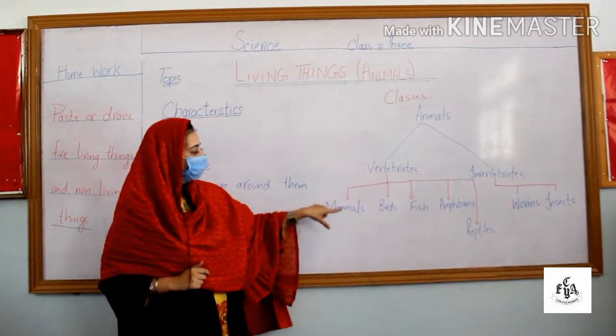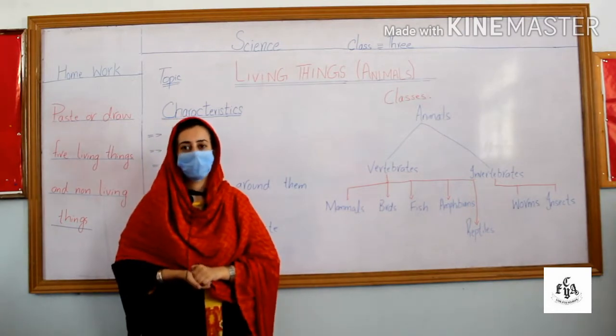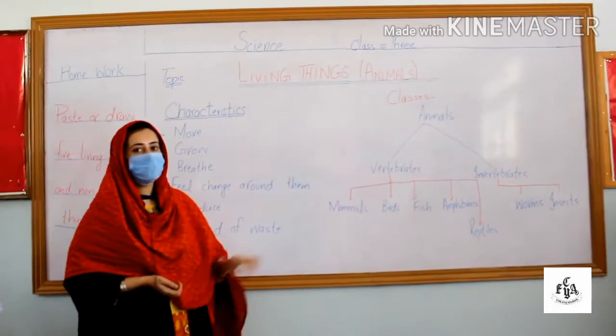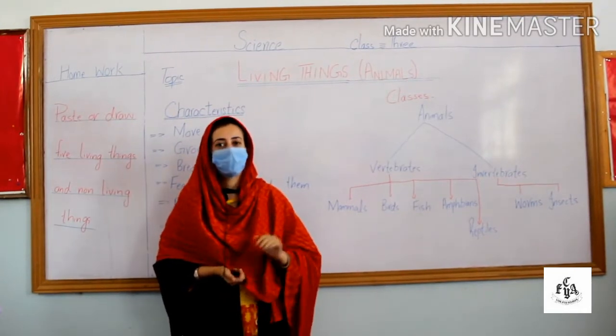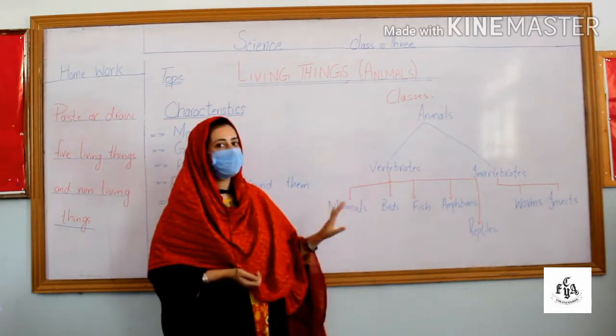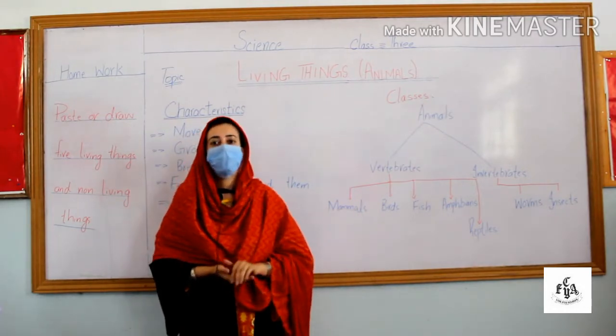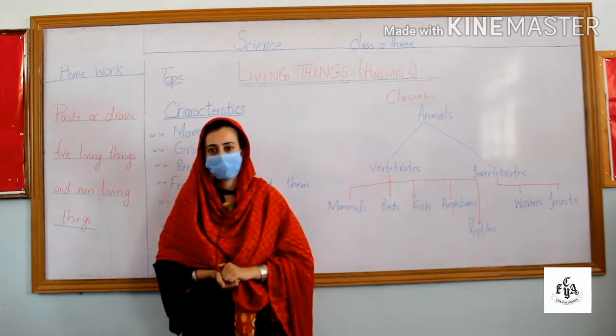Before starting these classes, I am telling you about warm-blooded animals and cold-blooded animals. Warm-blooded animals are those animals whose body temperature remains constant whatever the outside temperature is, and cold-blooded animals are those animals whose body temperature changes according to the surroundings.